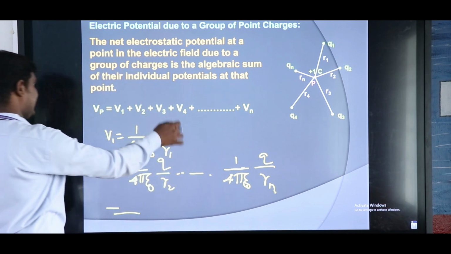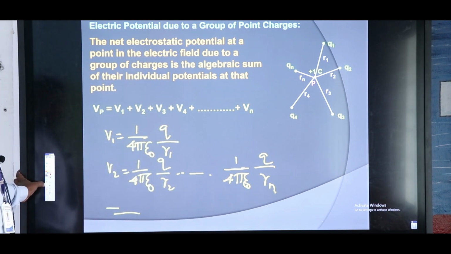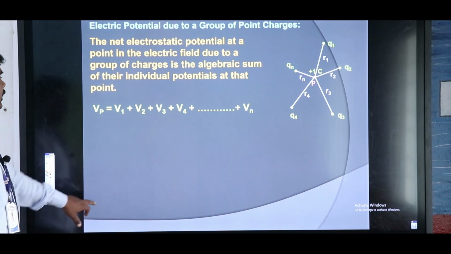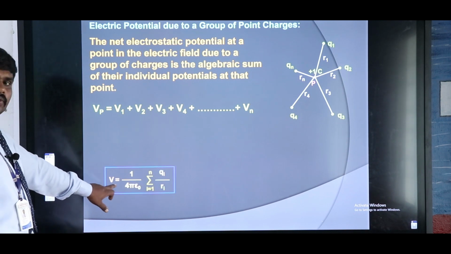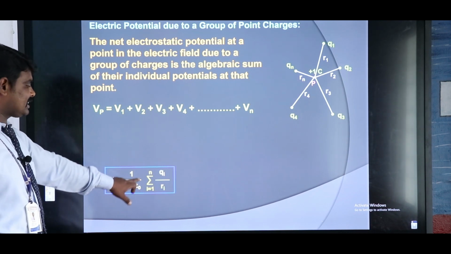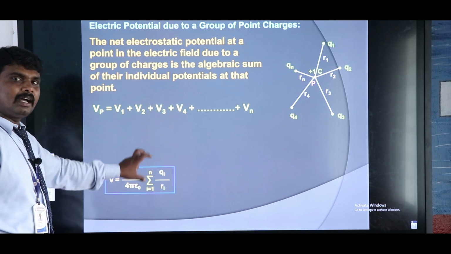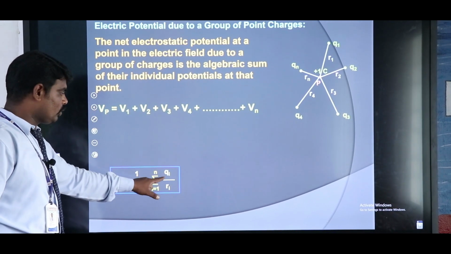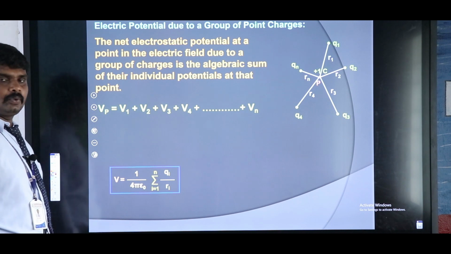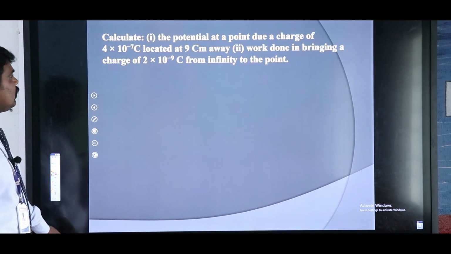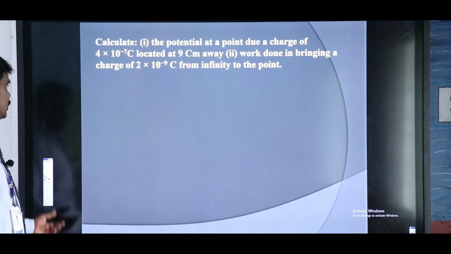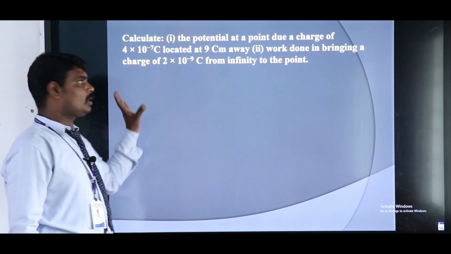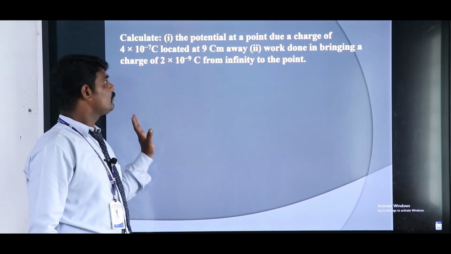Now we have to add all these values, then we will get the final equation. V is equal to 1 by 4 pi epsilon naught, the summation, which is nothing but adding, summation i is equal to 1 up to n, Qi divided by Ri. So this is our final equation. Next, let us see one problem based on this topic.